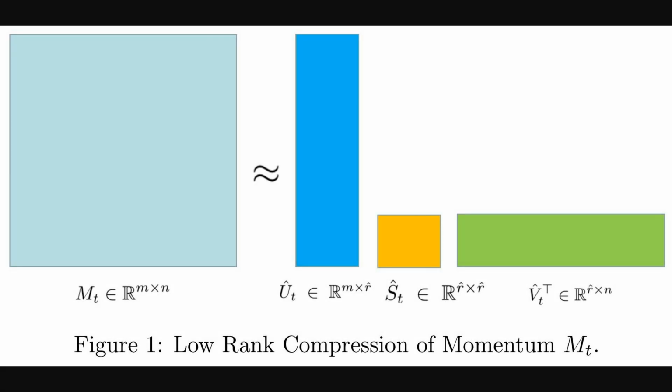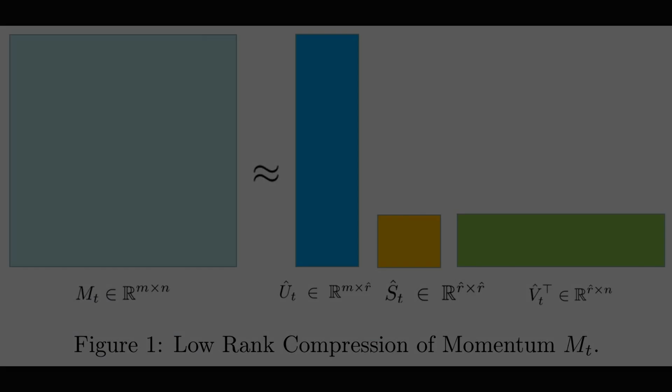Okay, the previous table contrasted guarantees and memory. Figure 1 shows how the method stores a compact momentum, replacing the full m by n matrix with 3 skinny pieces from randomized singular value decomposition. The left block represents the large momentum mt, which would cost m times n memory. The 3 right bars represent u hat, s hat, and v hat transpose, so storage drops to about m plus n times r hat, since r hat is much smaller than both m and n.